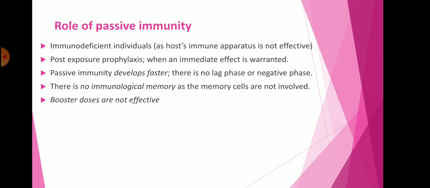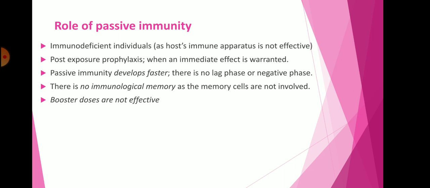So let's see some roles of the passive immunity. In immunodeficient individuals, passive immunity has the key role to fight against the microorganism, because the immunodeficient individual cannot produce an effective host immune response. This individual doesn't carry the active immunity or natural immunity in their body system, so to fight against the microorganism, they have the passive immunity. So passive immunity is quite useful for the immunodeficient individual.